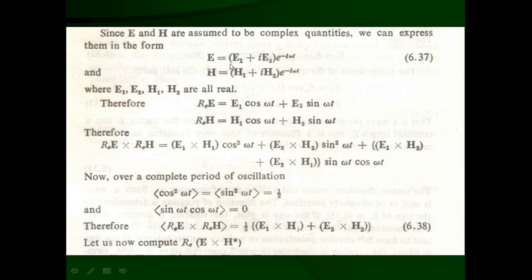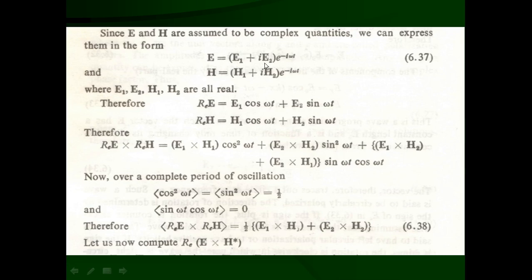So here E is equal to E1 plus iE2 times e raised to minus i omega t. This we can expand as cos omega t minus i sin omega t, and that is going to be multiplied with this one. So E1, the first term, is going to be E1 cos omega t.